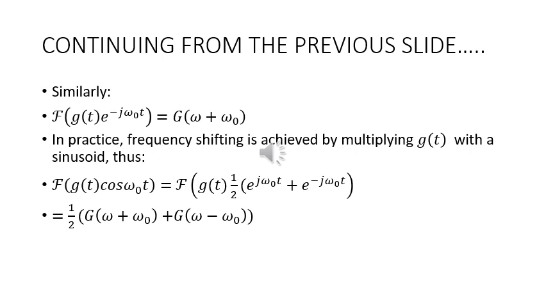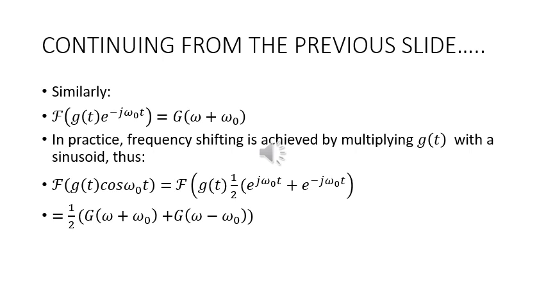Continuing from the previous slide, we see that similarly, if we take the Fourier transform of the function g(t) e to the minus j omega 0 t, then it yields the spectrum G(omega plus omega 0). In practice, the frequency shifting is achieved by multiplying the signal g(t) with a sinusoid as follows. You take the Fourier transform of g(t) cos omega 0 t.